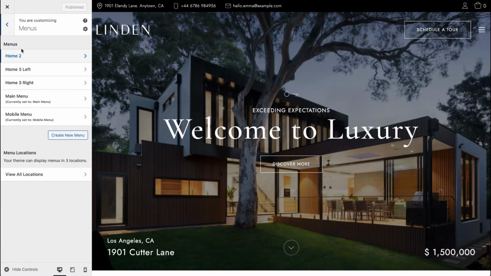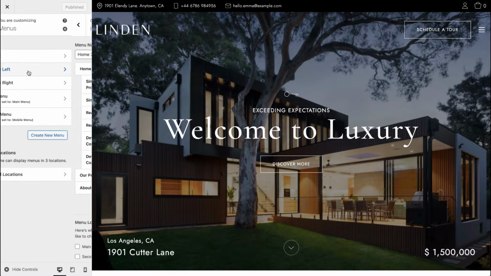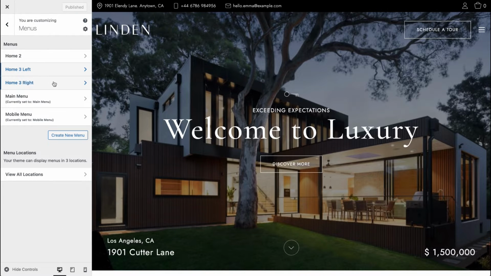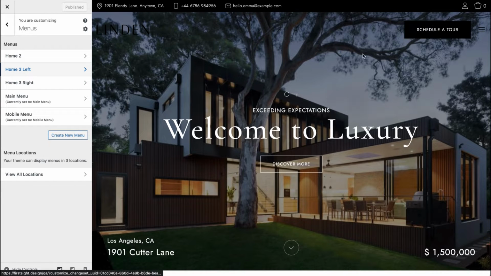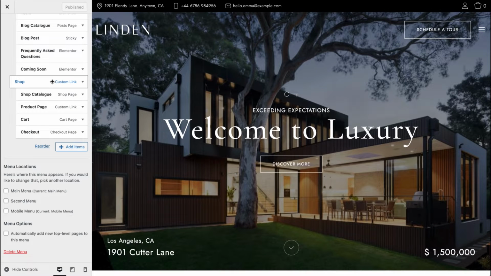So we can see here that we have other options, other menus that are available. For the header option, when we have a logo in the middle of the page, we need to set up home 3 left, home 3 right. So the left part of menus and right part of menus. Make sure that you've set that up.